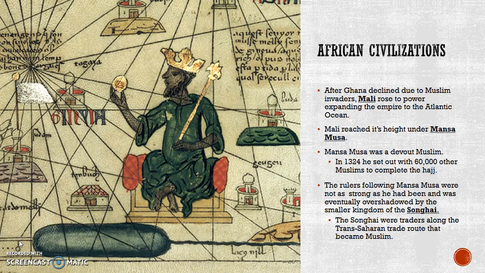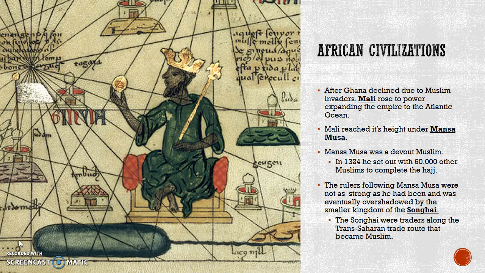After Ghana declined, Mali rose to power, and Mali is known best for its leader, Mansa Musa. He was a devout Muslim, and he actually took a Hajj to the Middle East, to Mecca, in which he actually disrupted trade in Egypt based on how much money he had and spent. He was the richest man in the entire world. Probably even today, he would still be the richest man in the entire world. He was known for taxing the gold that came through his kingdom.